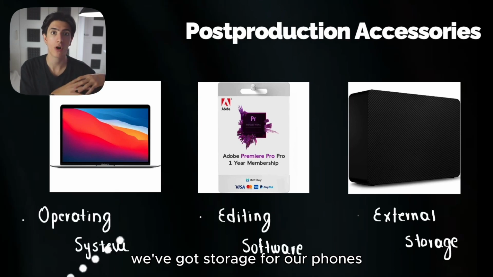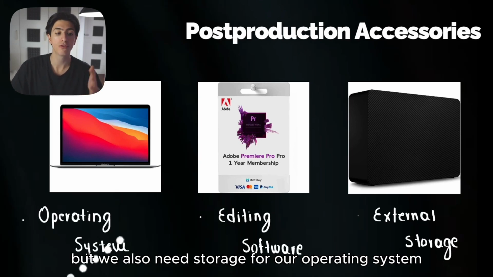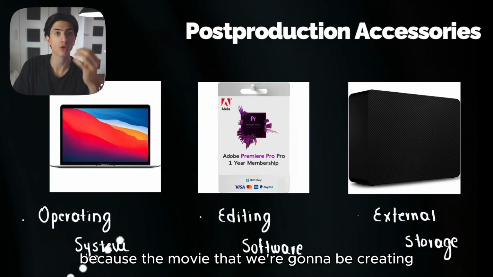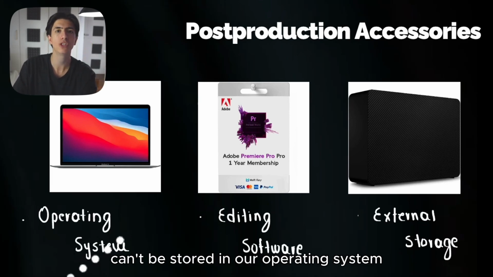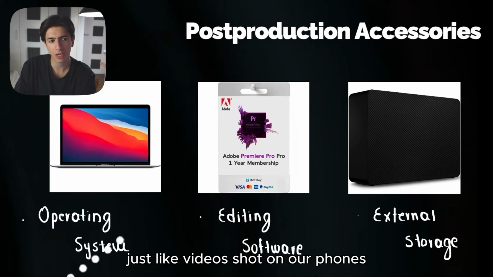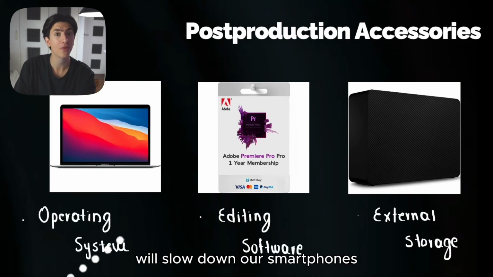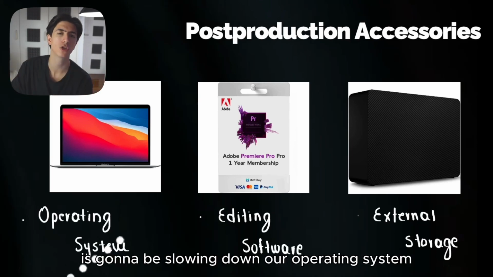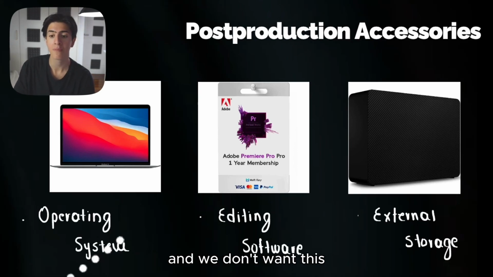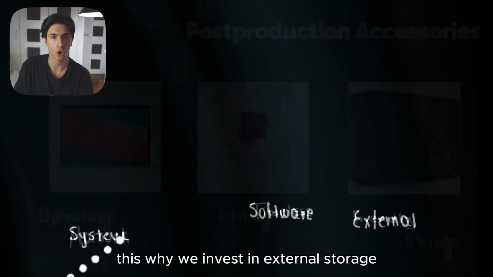Obviously, we've got storage for our phones, but we also need storage for our operating system, because the movies that we're going to be creating, the content that we are going to be creating, can't be stored in our operating system. This will slow it down. Just like videos shot on our phones will slow down our smartphones, content that we're going to be producing is going to be slowing down our operating system, and we don't want this. This is why we invest in external storage.